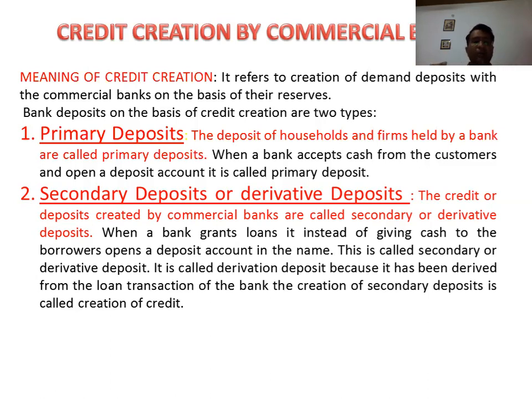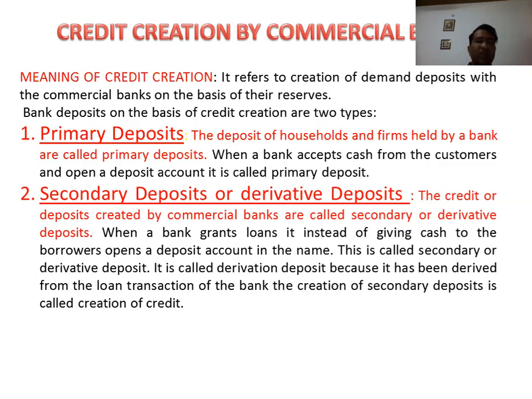It is called a derivative deposit because it has been derived from the loan transaction of the bank, and the creation of a secondary deposit is called creation of credit. We will understand with the help of an example, but here I want to make clear that when we people deposit money in the bank, for example, we deposit 100 rupees, and when any other person takes a loan, the bank will not provide the loan to the customer in cash form. It will credit the amount in the account of the customer in the form of a loan, and then he can withdraw it, based on the bank's experience.